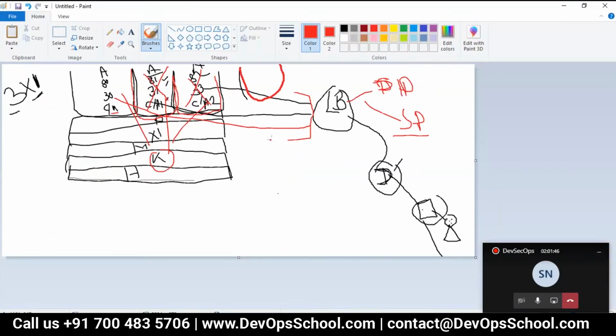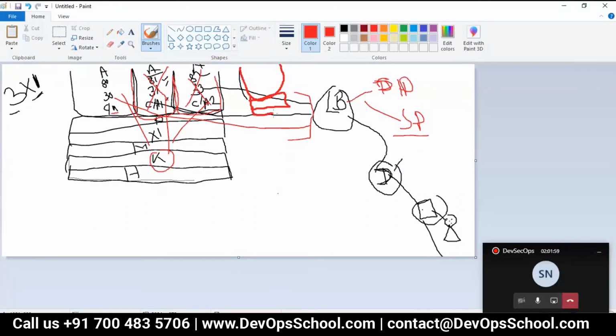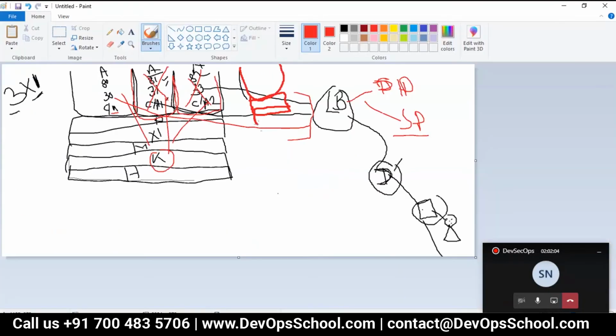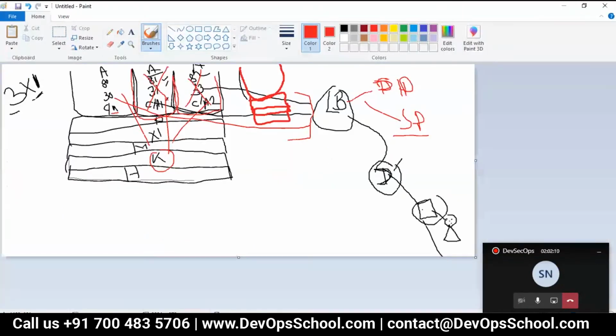Yes. Can I attach this user with a different mount, meaning a different C drive, or not? Yes. Can I give this user a different PID or not? Yes. Can I give this user a different network or not? Yes. So this user comes completely independent. Can I create one more user? Can I give PID, mount, and network? This user becomes an independent user.